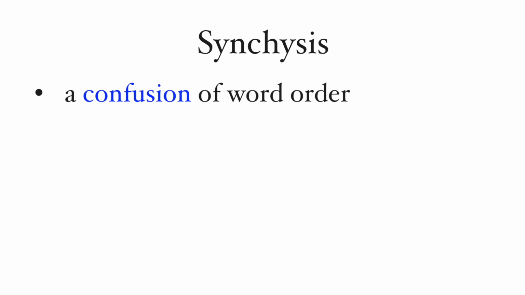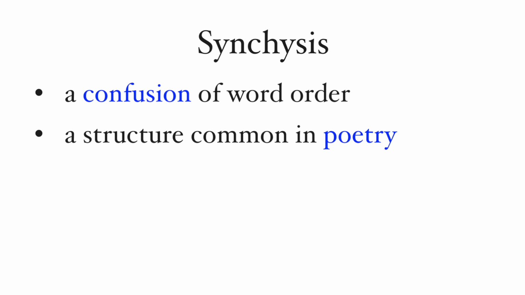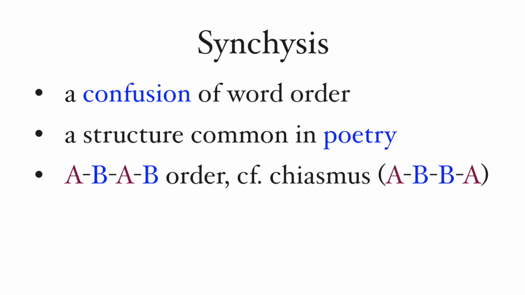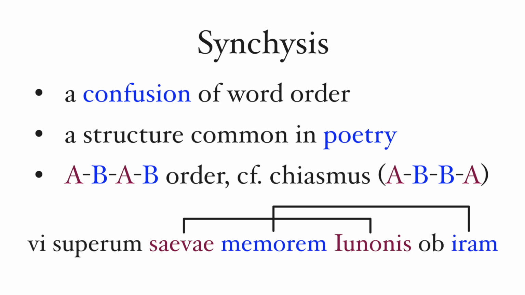Okay, so in summary, a synchesis is a confused, mixed-up word order, often in Latin poetry, ABAB, contrasting with ABBA of chiasmus. Latin can do this because cases matter far more than word order, and it's pretty hard to illustrate this in English. There's some flexibility with synchesis because you can, sometimes, maybe have the meaning of an adjective rub up against a noun that it technically doesn't describe, like with line 4 of the Aeneid in Juno's never forgetting rage, or is it never forgetting Juno?